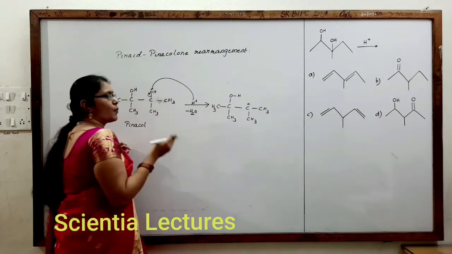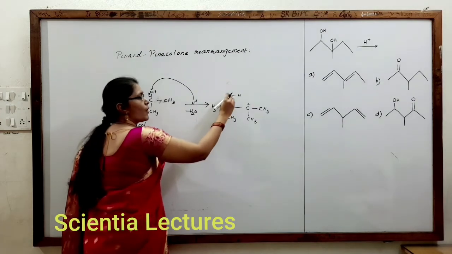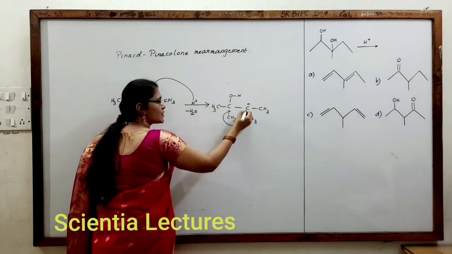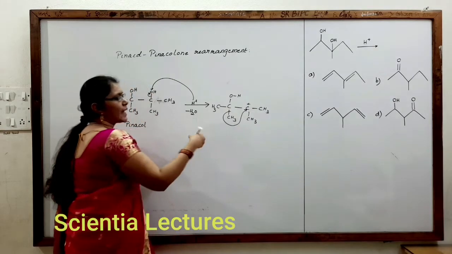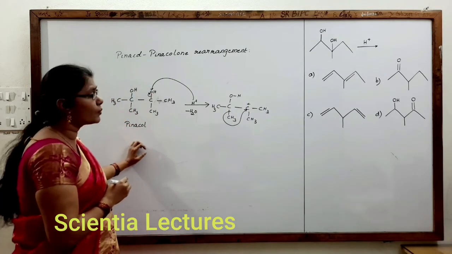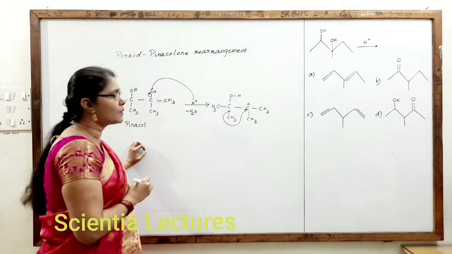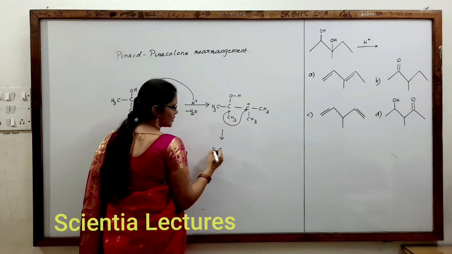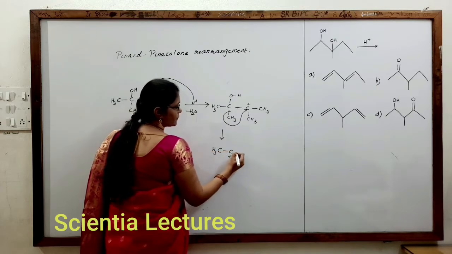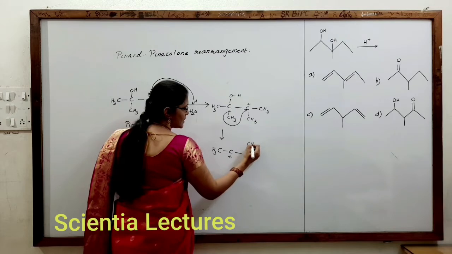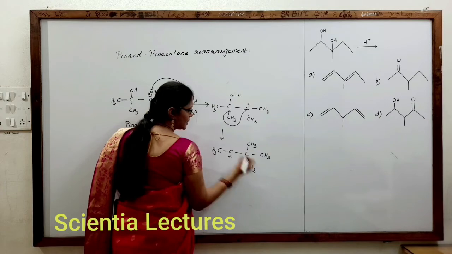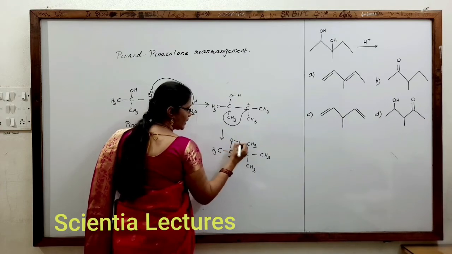Now, the positive charge next to the OH group is more stable because the electron pair from oxygen could be given. It undergoes a methide shift. That is, a CH3 minus ion would be shifted towards the carbon with positive charge. Now what we actually get is CH3, C with positive charge, C, CH3, CH3, CH3, with the O bonded to H.